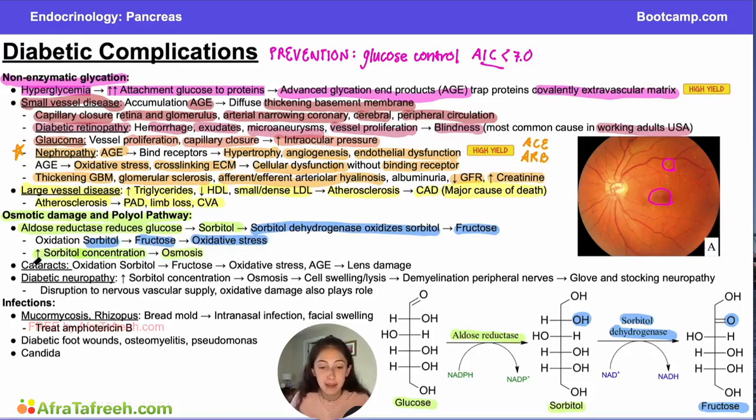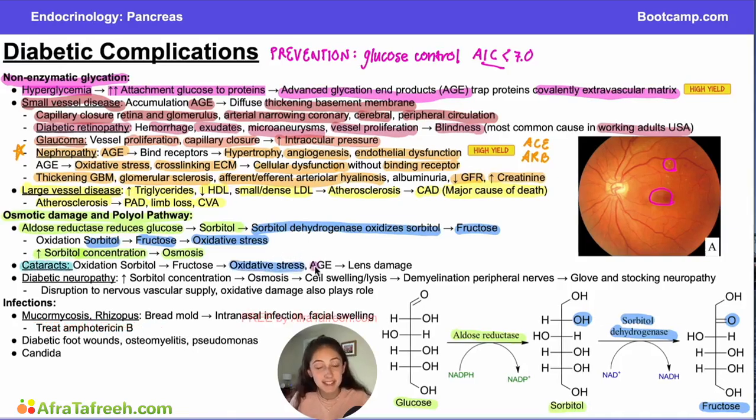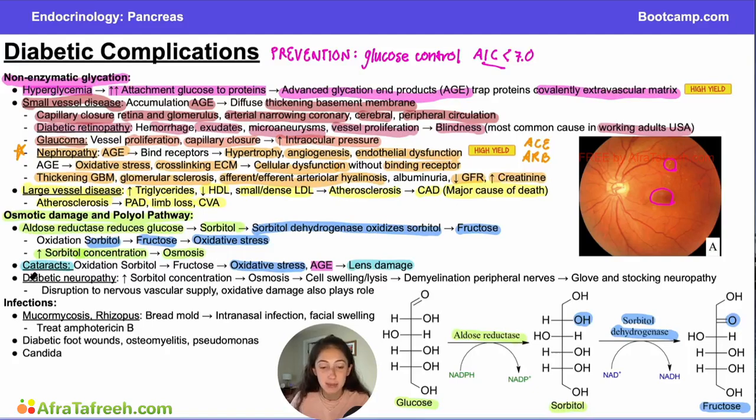One of the pathologies caused by the osmotic damage in the polyol pathway is cataracts. And the oxidative stress, in addition to some of the activity of the advanced glycation end products that we mentioned above, is what is going to lead to lens damage and eventually the formation of cataracts, which can, if left untreated, lead to blindness. In addition to cataracts, the osmotic damage in the polyol pathway can also cause diabetic neuropathy. Because we have an increased sorbitol concentration, this is going to lead to osmosis. As this osmosis pulls more and more water into specific cells, it can lead to cell swelling and lysis. And cells that are particularly vulnerable to this are cells that myelinate our peripheral nerves.